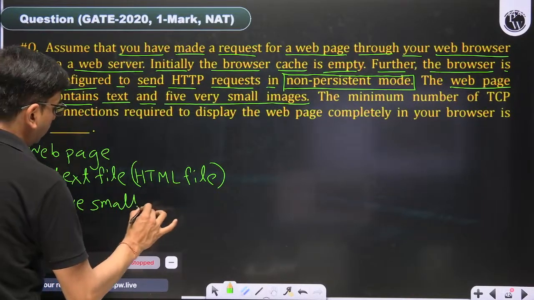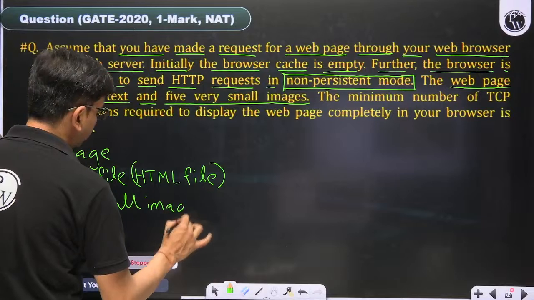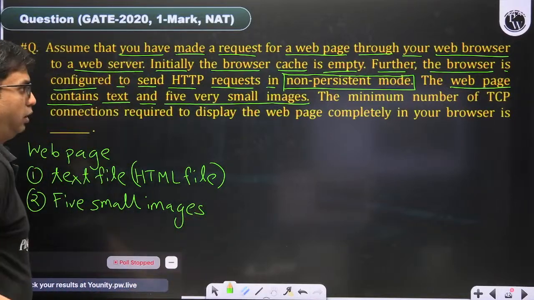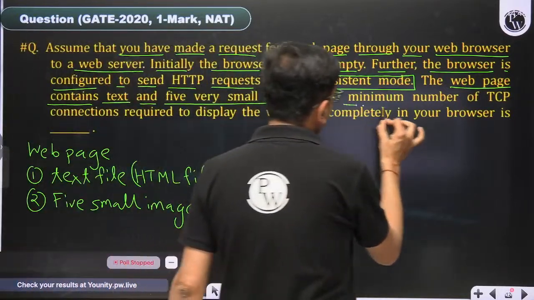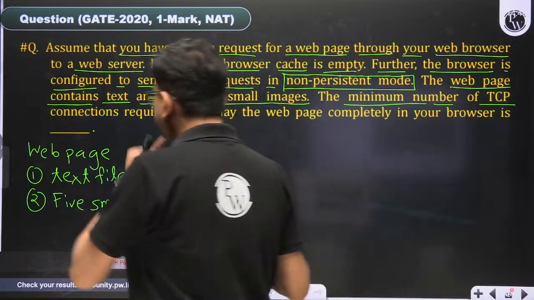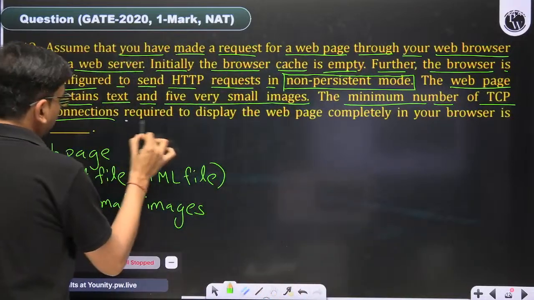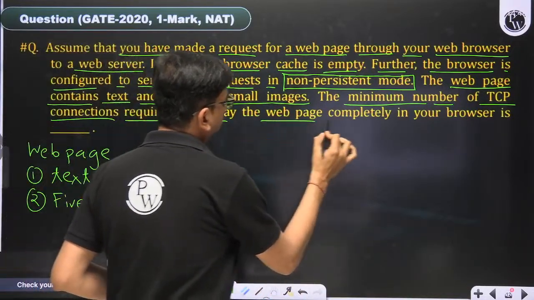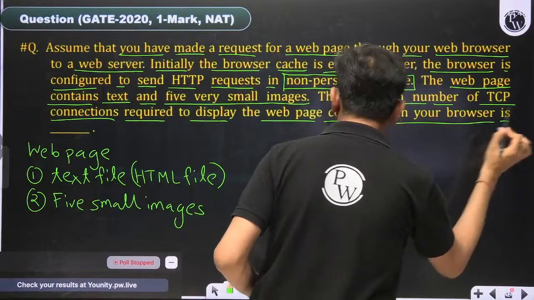The question: the minimum number of TCP connections required to display the web page completely in your browser is?